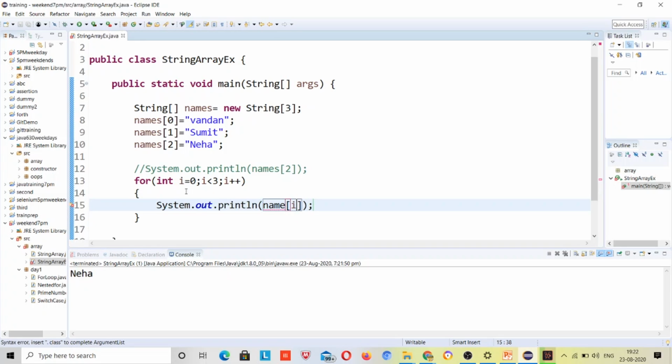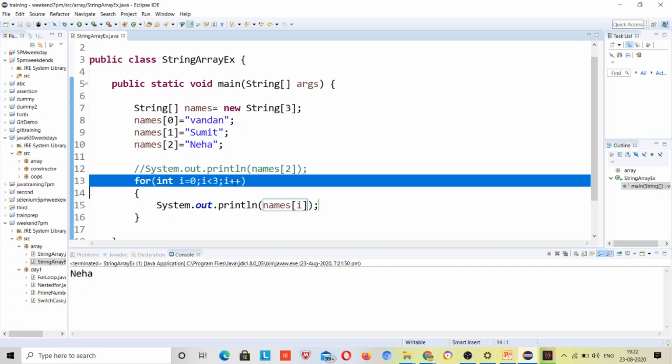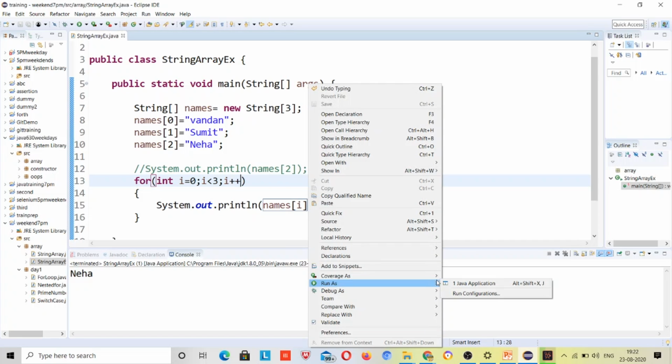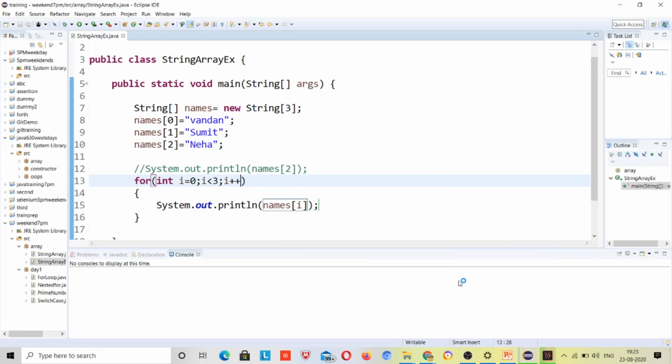So first time i will be 0, right? So it will come and print names[0], names[0] is Vandan. Second time i will be incremented and the value will be 1, so it will print names[1], Sumit, and third time the value of i will be 2 and it will print names[2]. Fourth time i is 3, 3 is not less than 3, so it comes out of the loop. So it will print in order, Vandan, Sumit and Neha, right?